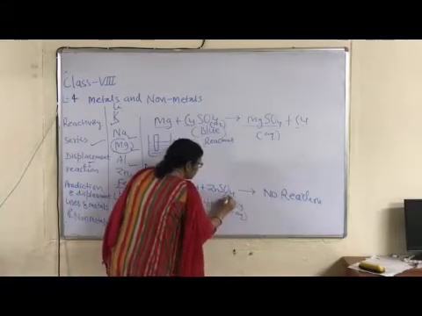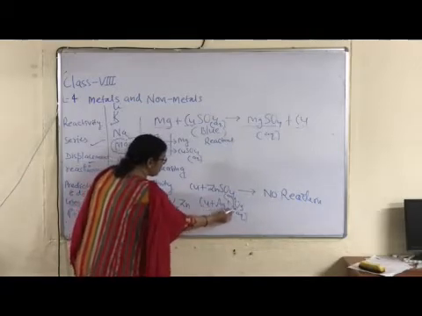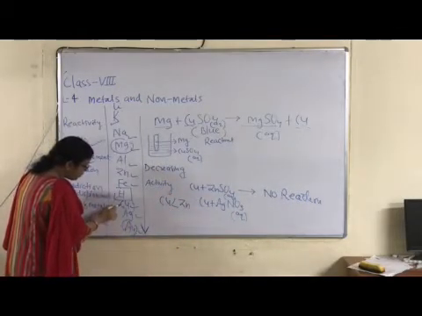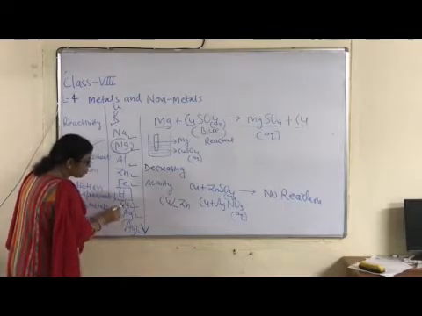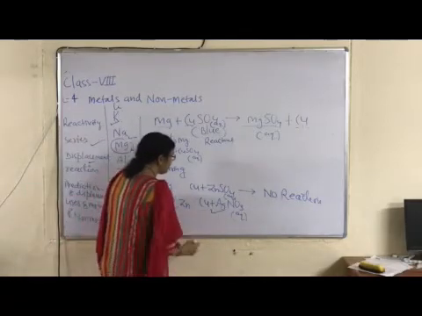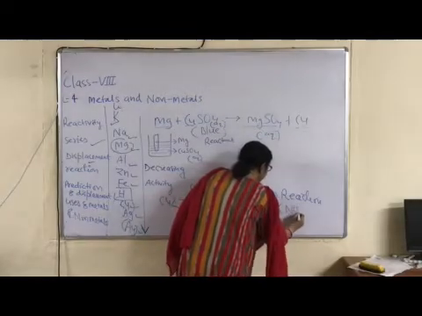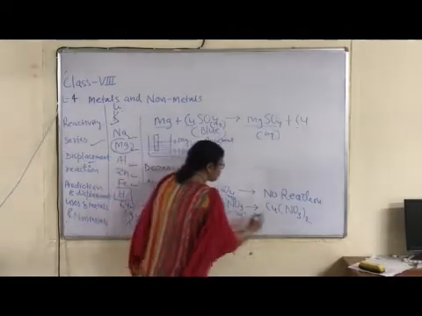Always aqueous solution is required. Without medium reaction is not possible. Copper with silver nitrate solution. Which metal is placed above? Copper is placed above silver. It means copper is more reactive than silver. In this case, reaction is possible. And balanced state: multiply this molecule by 2.